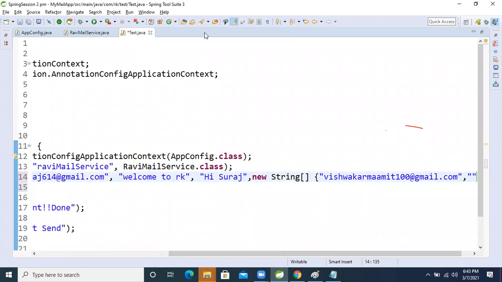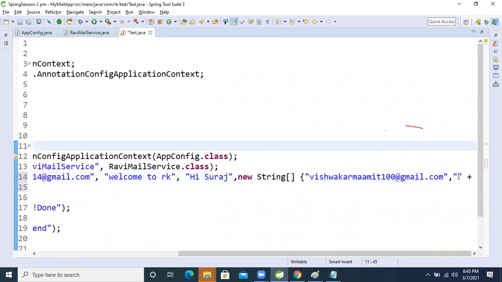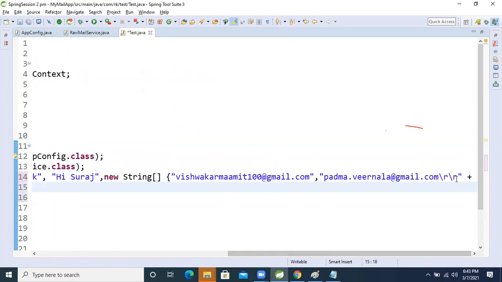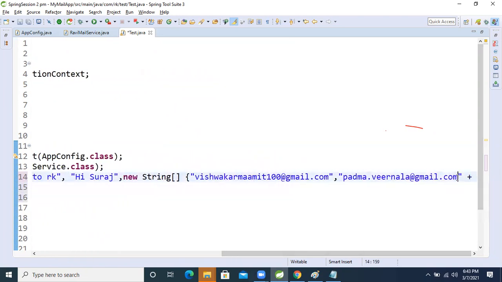Okay, Padma. I'm copying it. Now I'm pasting it. Now I'm pasting it. Another person, right?